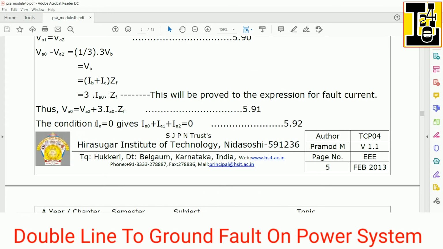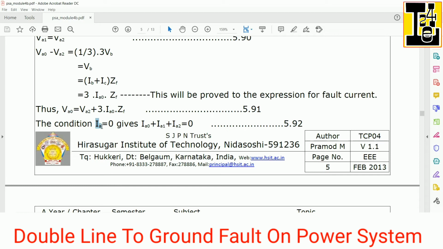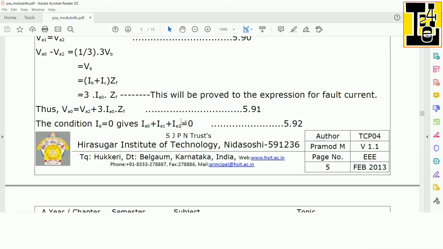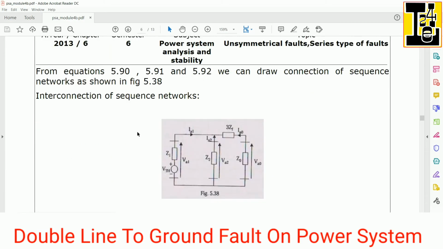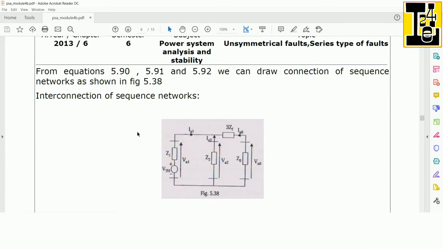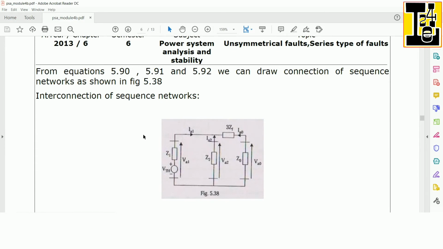We also have another terminal condition that IA is equals to 0, but IA is equals to IA0 plus IA1 plus IA2, which is equals to 0 as per the terminal condition. So the symmetrical component relations suggest that there is a need of interconnection of sequence networks in parallel.